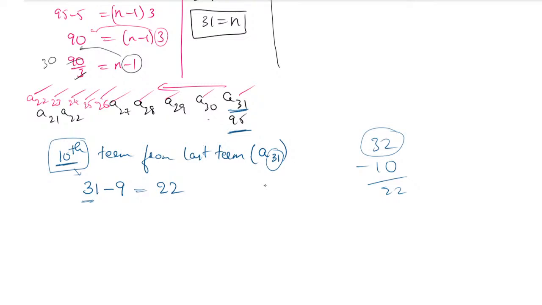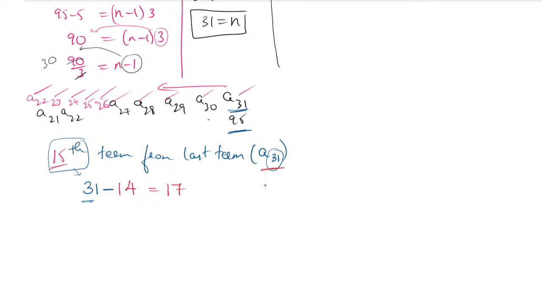So when you are going backward, if they have asked you to find the 10th term, you have to subtract 9. If they have asked you to find the 15th term from the last, what will be the calculation? The 31st term is the last term. 31 minus, not 15, one less, 14, and it will be 17. Clear?